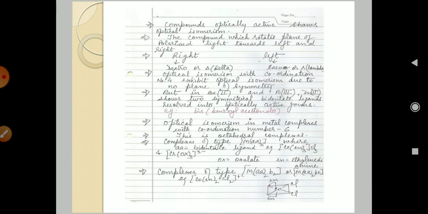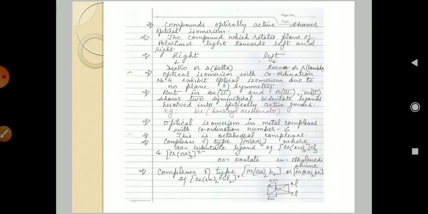A compound having optical activity also shows optical isomers. A compound which rotates the plane of polarized light to the left or right is an optically active compound. If the compound rotates the light to the right, it is called dextro or delta, and if it rotates the light to the left, it is called levo or lambda.